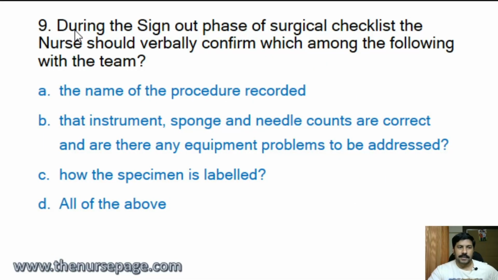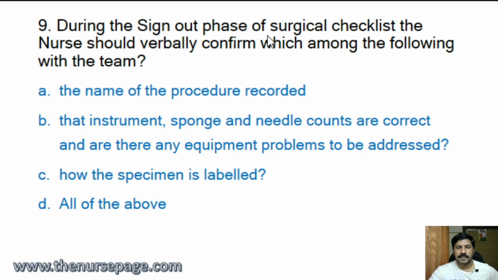And next question, during the sign out phase of the surgical checklist, the nurse should verbally confirm which among the following with the team? The name of the procedure recorded, the instrument, sponge and needle counts are correct, and are there any equipment problems to be addressed, how the specimen is labeled, and all of the above.